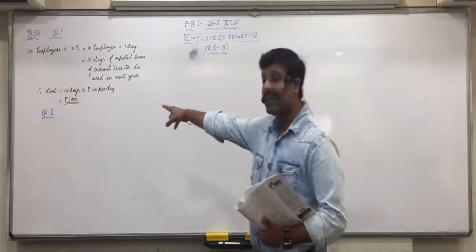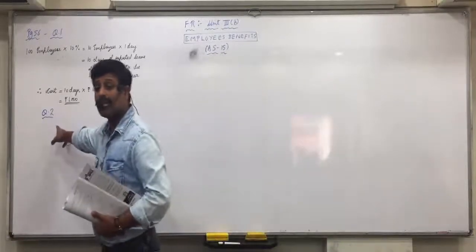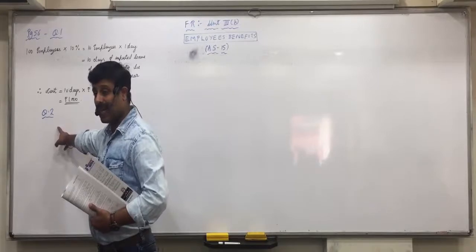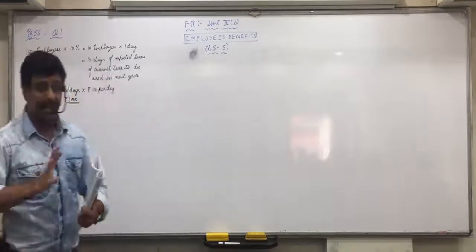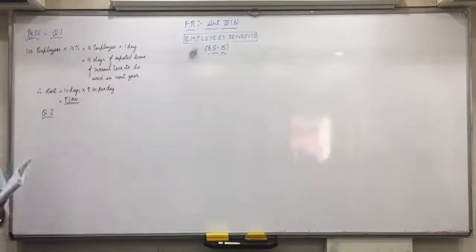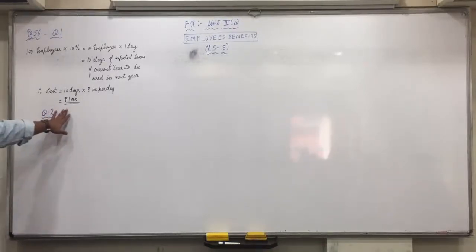40,000. Exactly same like here it would cost us 1,000, but here it was not allowed to encash. So either you will take it or you leave it. And here even if you don't take it, then you can encash that. So company is expecting how much cash flow in the next year? 40,000. Should this amount be recognized as an expense of 2006?